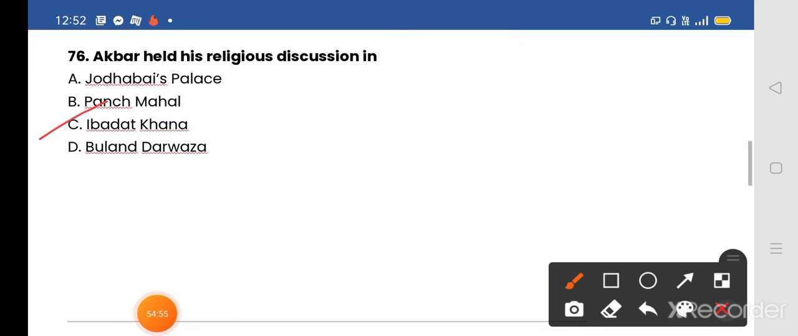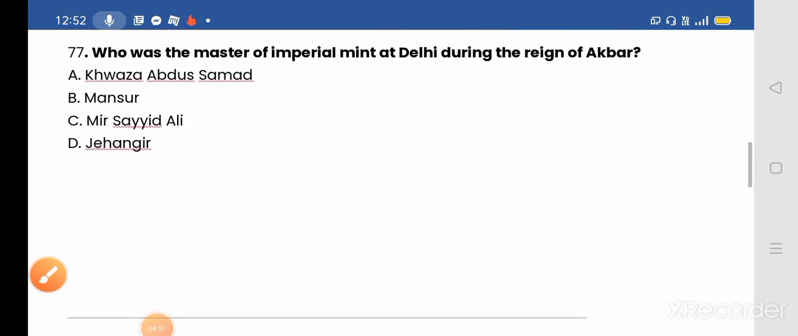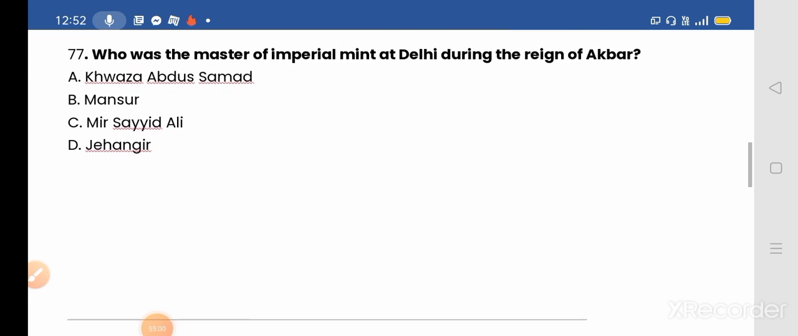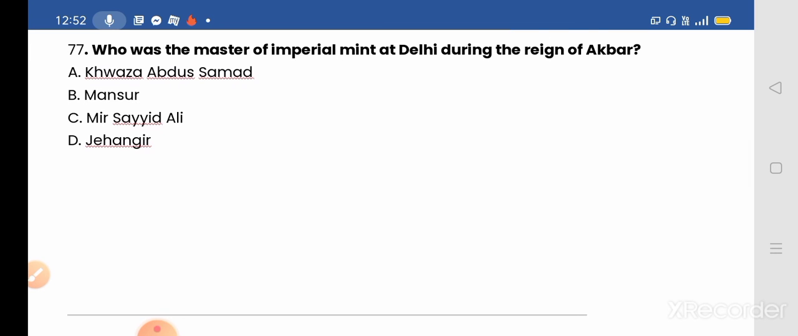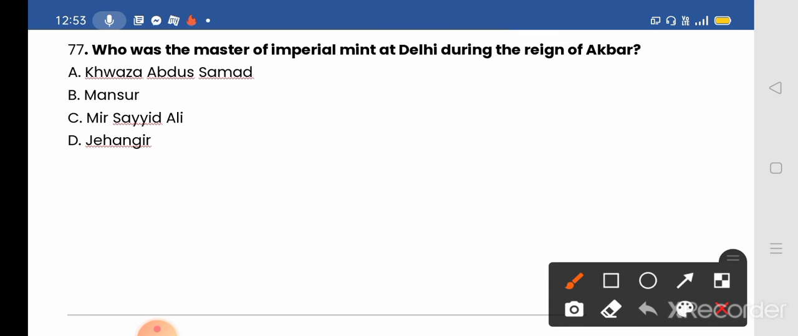Next, we move to our next question, question number 77. Who was the master of imperial mint at Delhi during the reign of Akbar? Options given: A. Khaja Abdus Samad, B. Mansoor, C. Mir Said Ali, and D. Jahangir. And the correct answer will be option A. Khaja Abdus Samad was the master of imperial mint at Delhi during the reign of Akbar. Okay. So Khaja Abdus Samad will be the correct answer, option A.